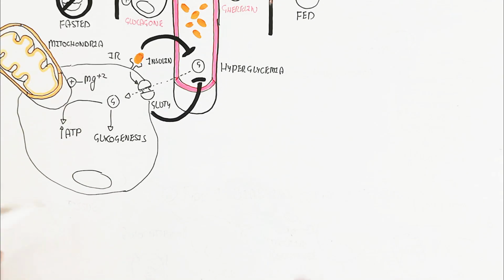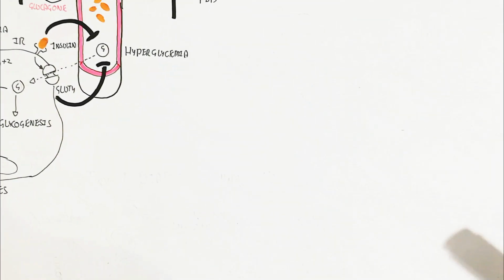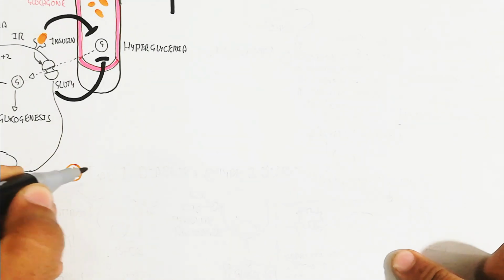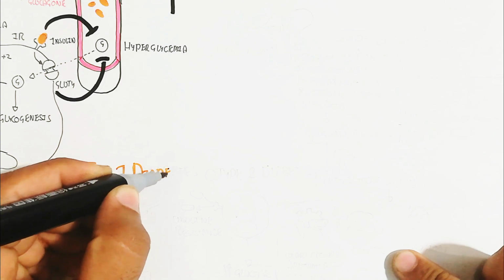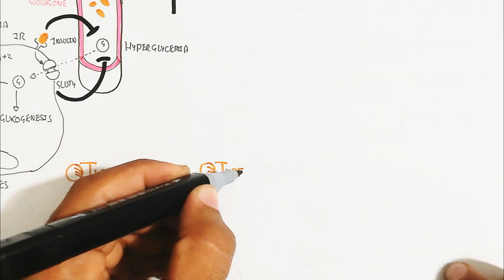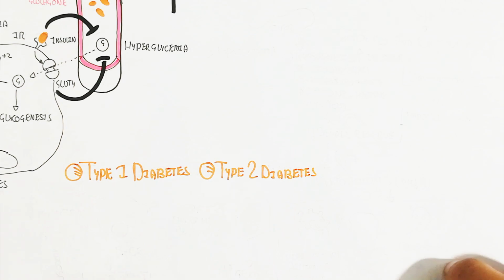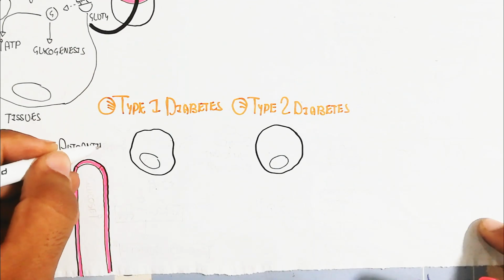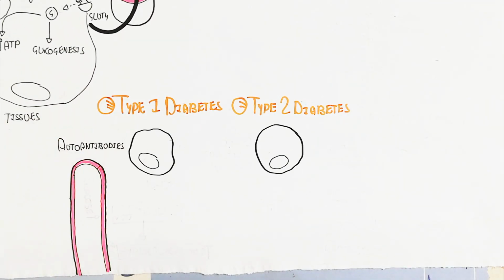For a normal person, magnesium also helps in the production of more ATP, and glycogenesis becomes possible. This is the normal metabolism of glucose rather than hyperglycemia. Type 1 diabetes and type 2 diabetes are different.